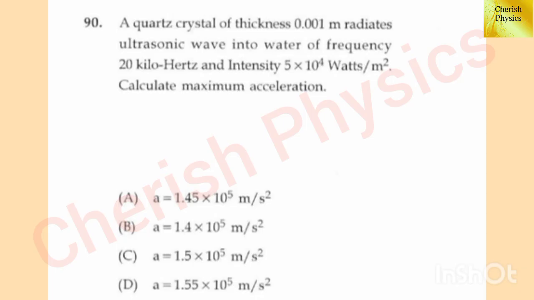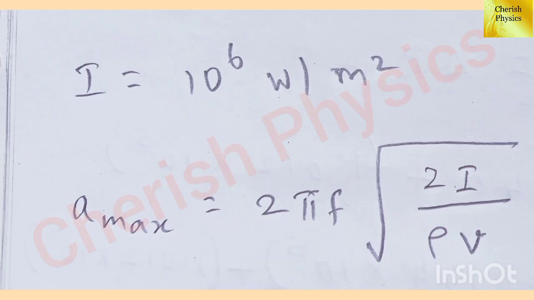Actually, this problem is taken from the engineering physics book in the chapter acoustics and ultrasonics. In that problem, the intensity value is given as 10 to the power 6 watts per meter squared. Let's redo the problem again by substituting the intensity value as 10 to the power 6 watts per meter squared in the place of 5 into 10 to the power 4 watts per meter squared. Intensity I equal to 10 to the power 6 watts per meter squared.